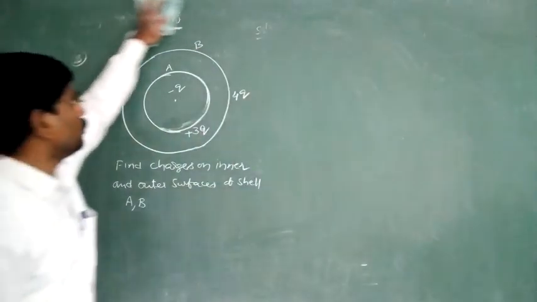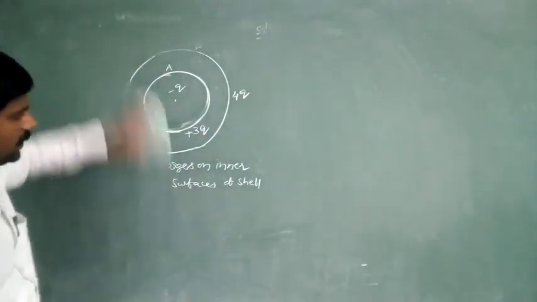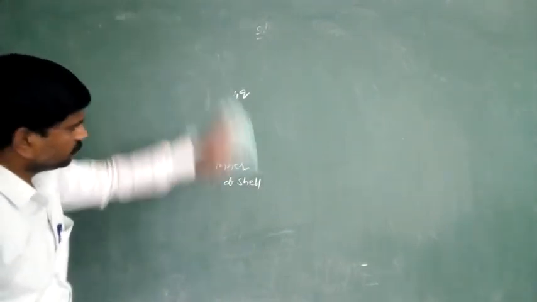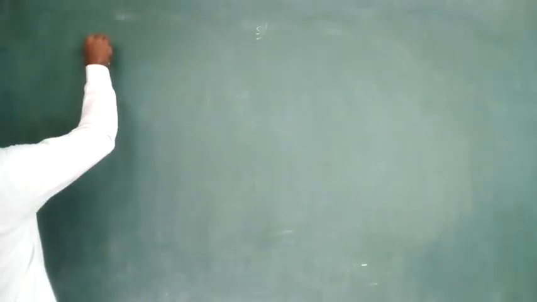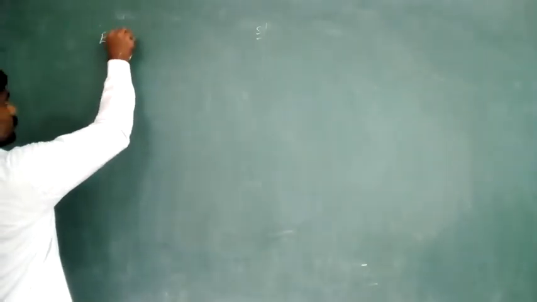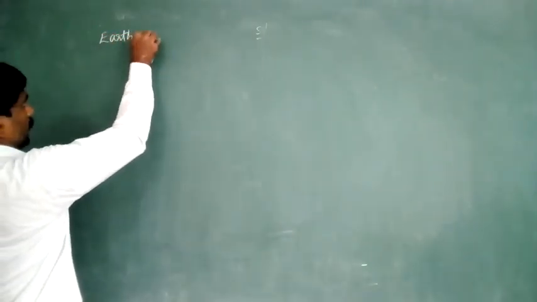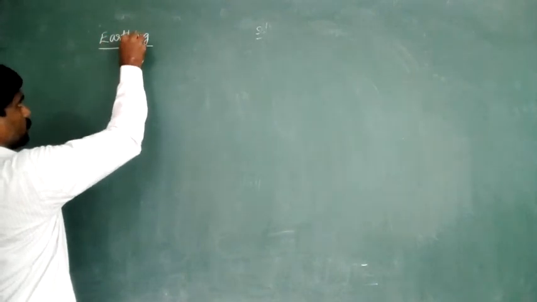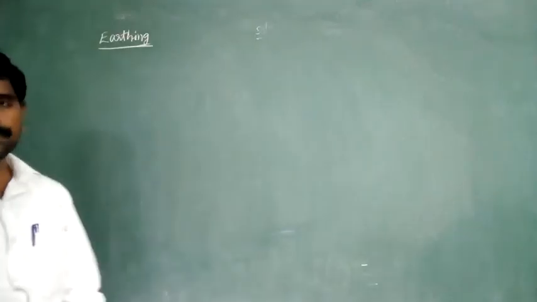Next, one more method: earthing. What is earthing?